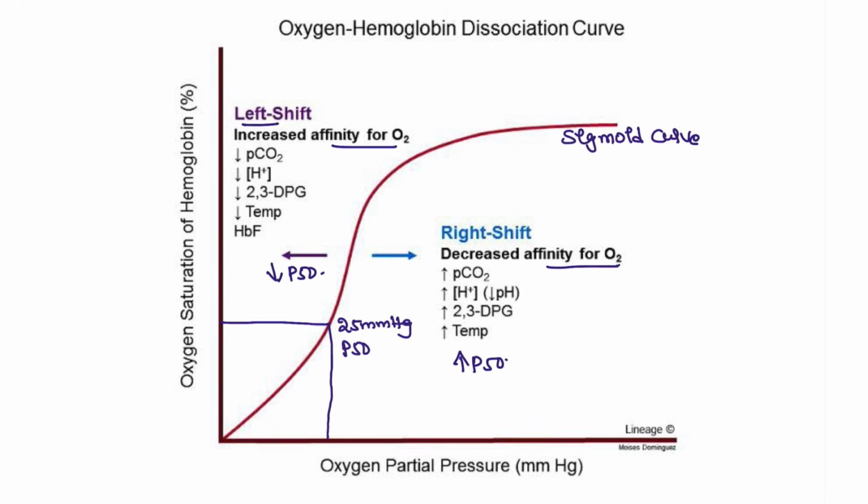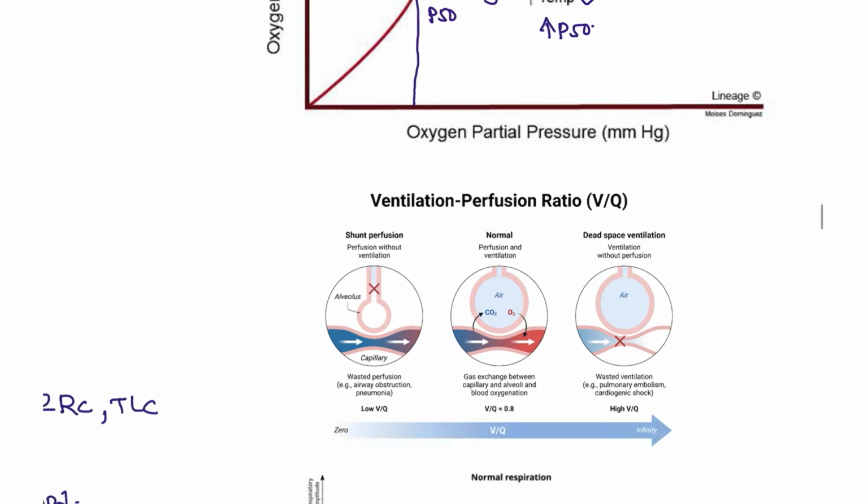What are the examples? Acidosis in the body, hyperventilation, increased 2,3 DPG, hypercarbia or increased temperature are all seen in the right shift. The left shift has more affinity: fetal hemoglobin, decreased temperature, decreased 2,3 DPG because of the blood products we give to the patient, alkalosis, and decreased PCO2. The carbon dioxide is completely decreased. This is what is seen in the left shift.